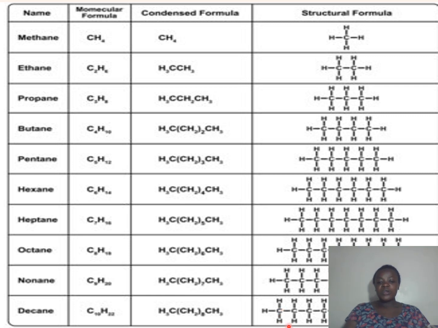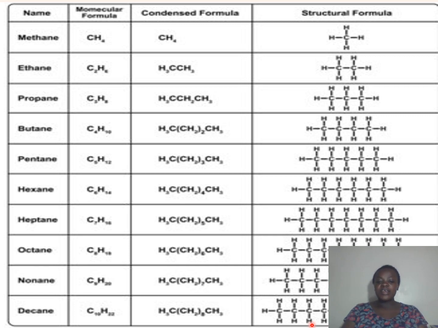So when you want to write the correct structural formula of an alkane, you just need to know the name. For example, if it is decane, it is 10 carbon atoms. So you just write the 10 carbon atoms bonded by a single bond from carbon to carbon atom.